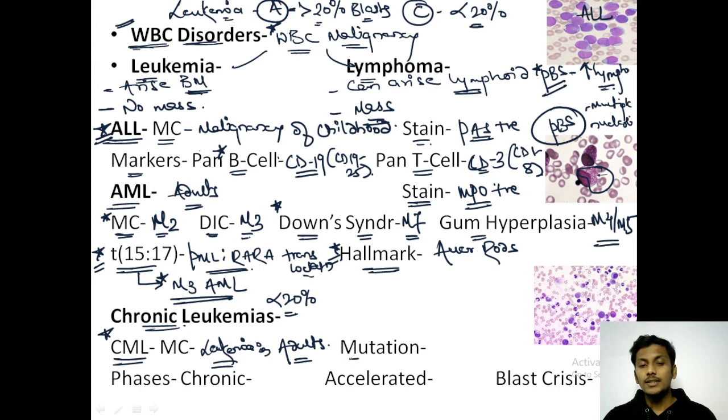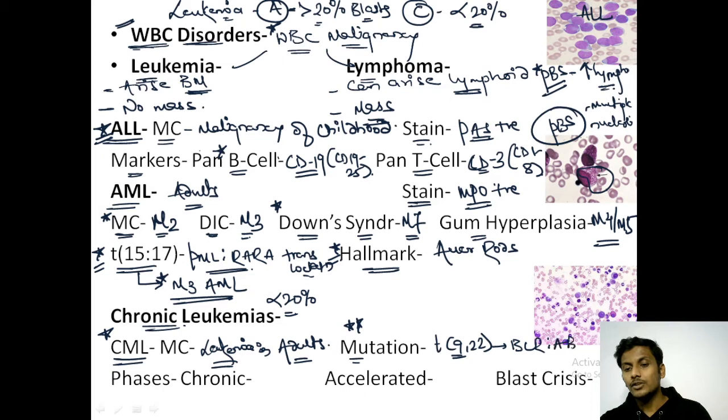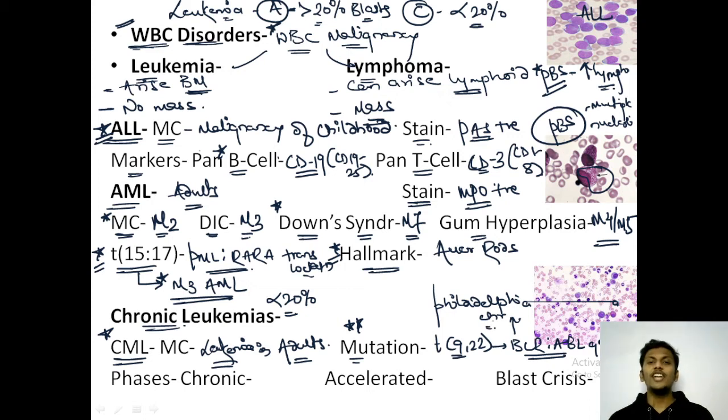Next, the mutation which is seen in CML is very important. Please remember, the mutation seen in CML is a translocation, known as translocation 9;22, also known as BCR-ABL gene translocation, and this translocated chromosome is known as the Philadelphia chromosome. This is very much important, guys.